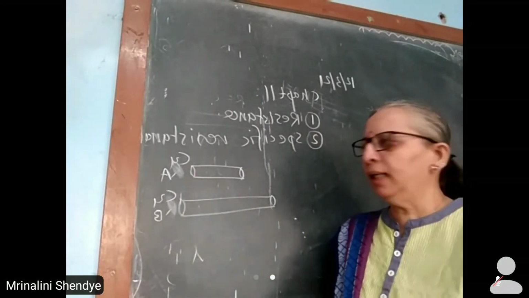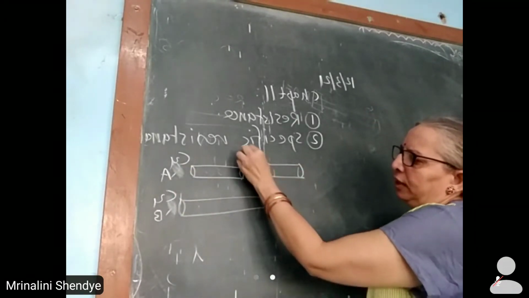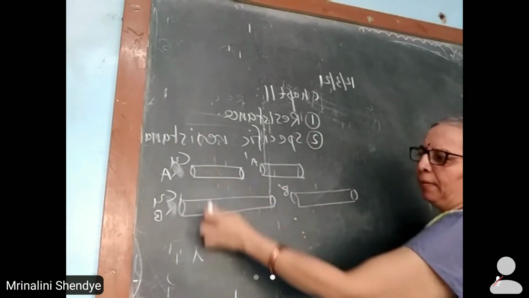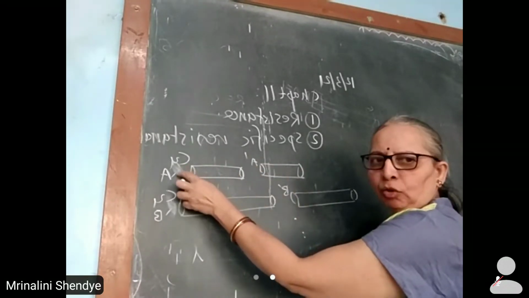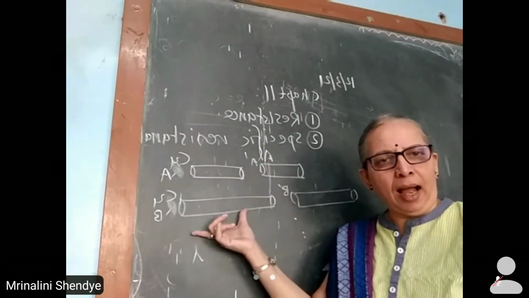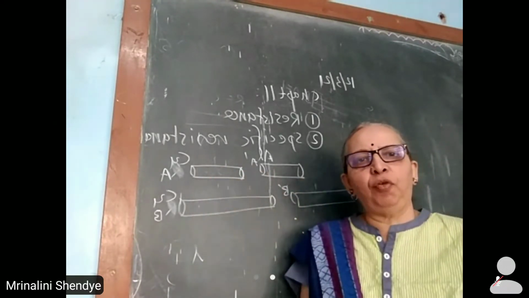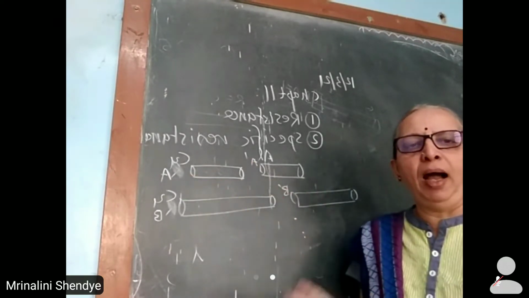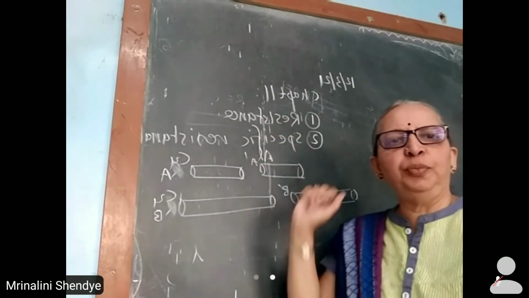If you select conductors A dash and B dash having the same dimensions as that of A and B, but made up of a different material than copper, that is aluminium, then even though their dimensions are equal, the resistance of these two pieces will differ from each other. Specific resistance for copper as well as aluminium are different. So this is the difference between resistance and specific resistance.